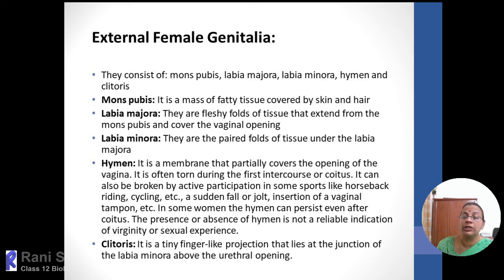The inner wall of the labia minora is more glandular, and the anterior region of the labia minora is joined together. At that point there is a small erectile tissue, believed to be the rudimentary penis.